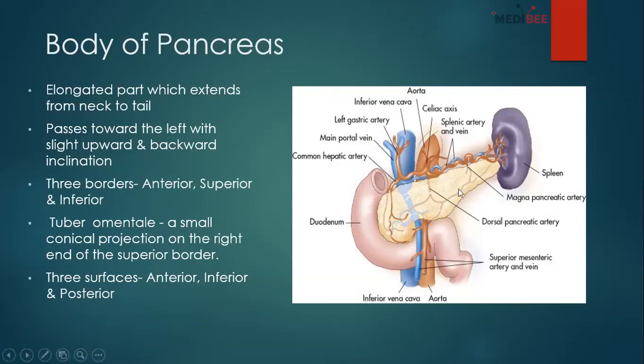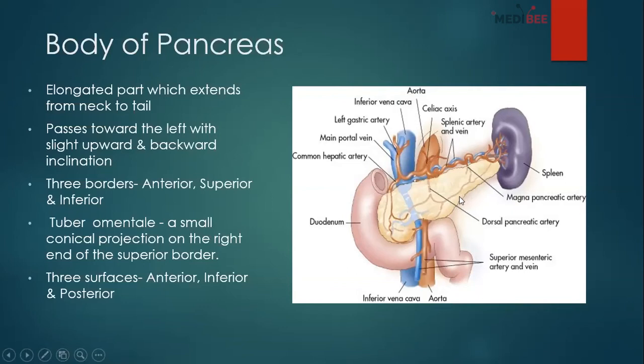This is a bit confusing, I know, but I hope I can make you understand. See, the above border, which is along with the red colored vein and artery, is the superior border, and the below one is the inferior border.